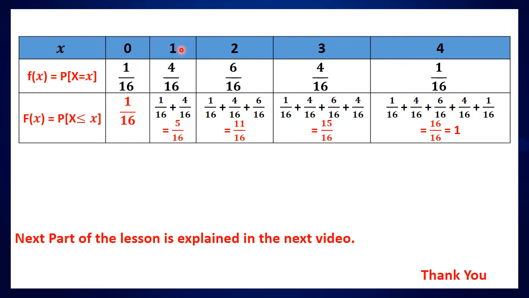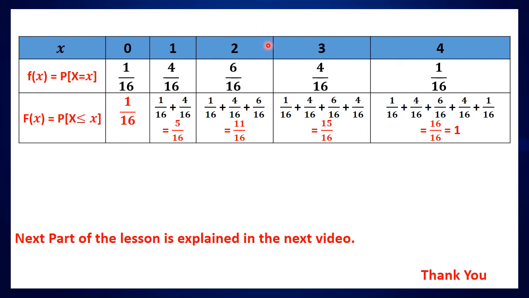And if X takes the value 1, then the corresponding probability is 4 upon 16. But F of x, here x is 1, F of x will be P of X less than or equal to 1. There are two cases, P of X equal to 1 and P of X less than 1, that is P of X equal to 0. So we have to add the probabilities of the first and second values, that is 1 upon 16 plus 4 upon 16, which is equal to 5 upon 16.